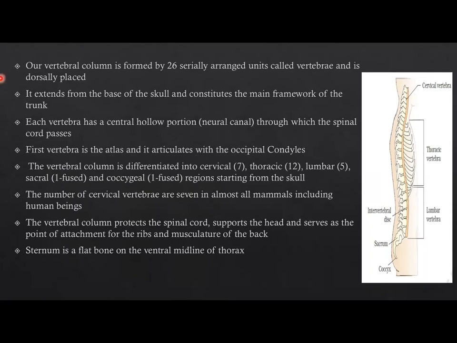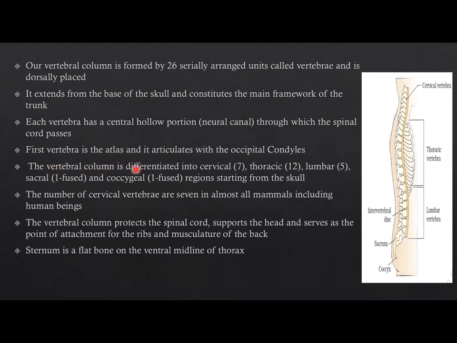Our vertebral column is formed by 26 serially arranged units called vertebrae and is dorsally placed. It extends from the base of the skull and constitutes the main framework of the trunk. Each vertebra has a central hollow portion called the neural canal through which the spinal cord passes. The first vertebra is the atlas and it articulates with the occipital condyles.